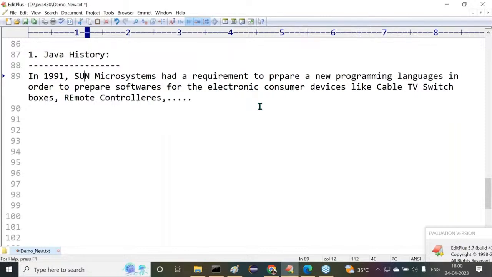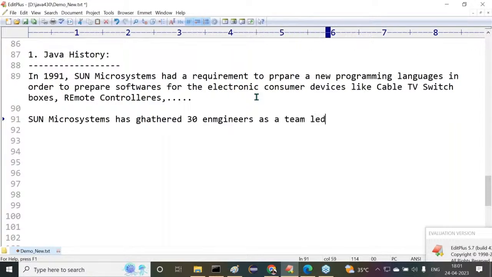This is a requirement by Sun Microsystems: they want to prepare a new programming language. Got it or not? Observe carefully. Understand it clearly. This is the actual requirement. For this particular requirement, Sun Microsystems gathered 30 engineers as a team, led by James Gosling.